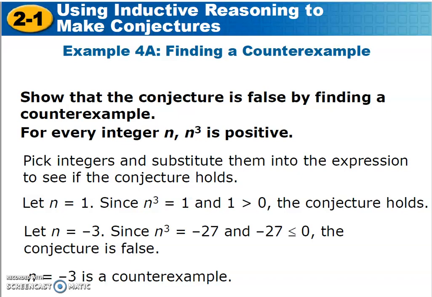So I picked some numbers to substitute in. I tried 1. That worked. What is 1 cubed? That's 1. Okay, that looks good. Then I try again. Now I tried -3. Uh-oh. What is the quantity -3 cubed? It's -27. -27 is not positive. So my conjecture is wrong. For every integer, n cubed is not always positive. And how do I know that for sure? Because I have just found an example that proves it's false. In other words, I have found a counterexample, and n equals -3 is my counterexample.